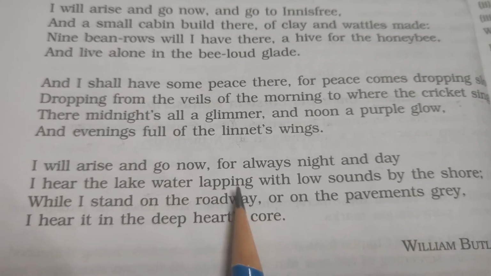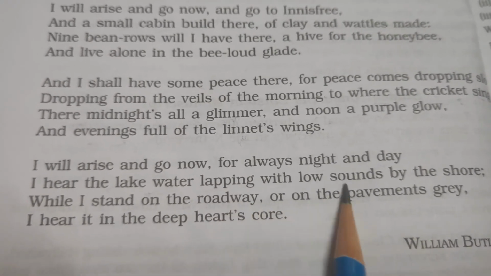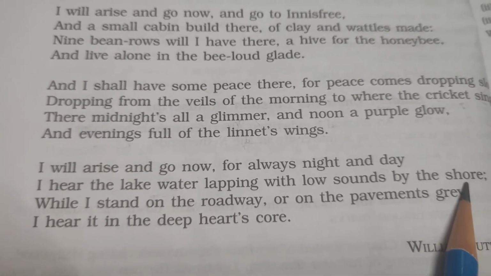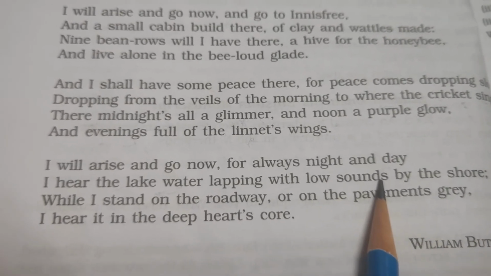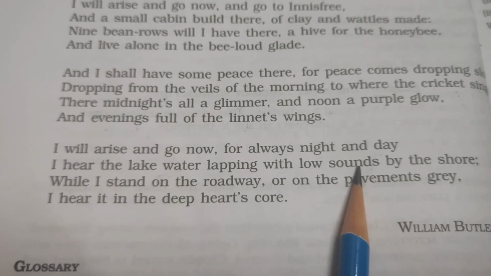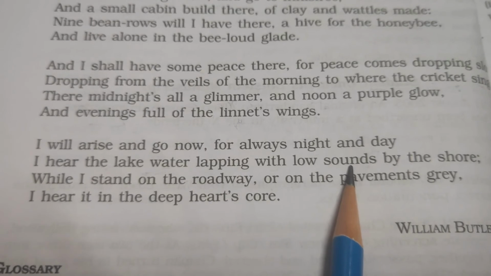Lapping means you may say hitting. The water will be hitting or striking with low sounds by the shore. When the lake's water hits the shore, it will make a low sound, and the poet will enjoy that sound also. He will find his peace hearing that low sound.